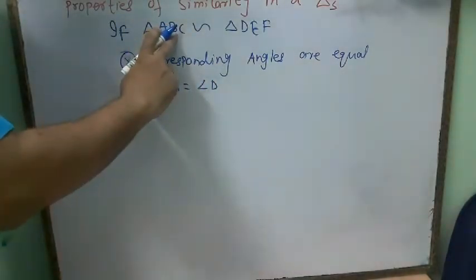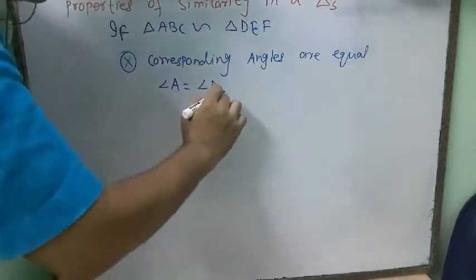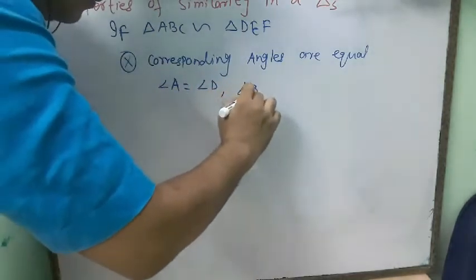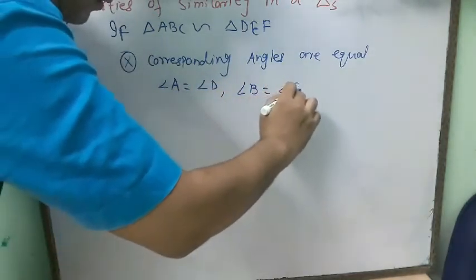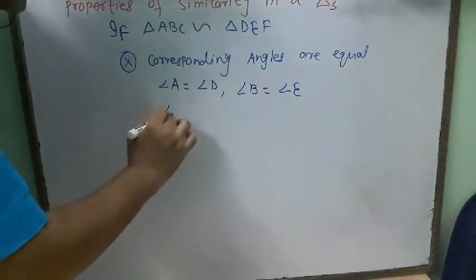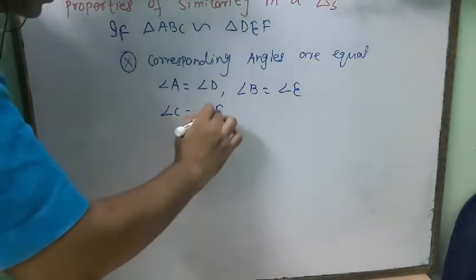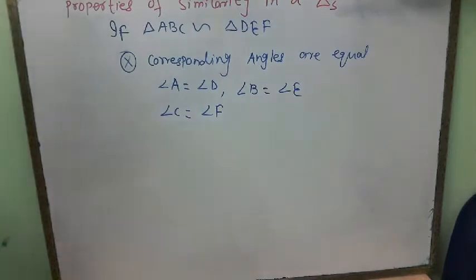Now the middle one is B, the middle one is E. So angle B is equal to angle E. Now the last one is C and the last one is F. We can see that angle C is equal to angle F. These are the corresponding angles.